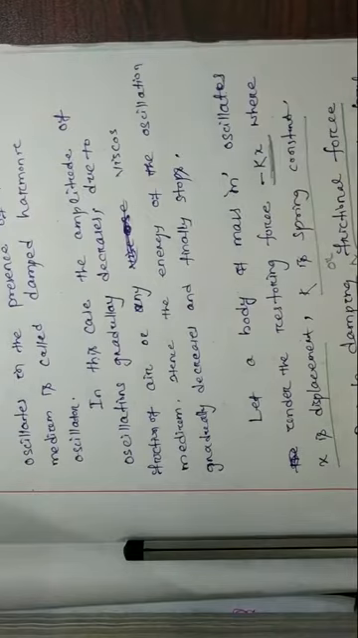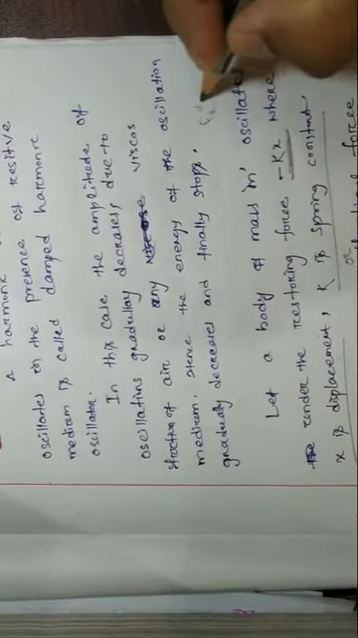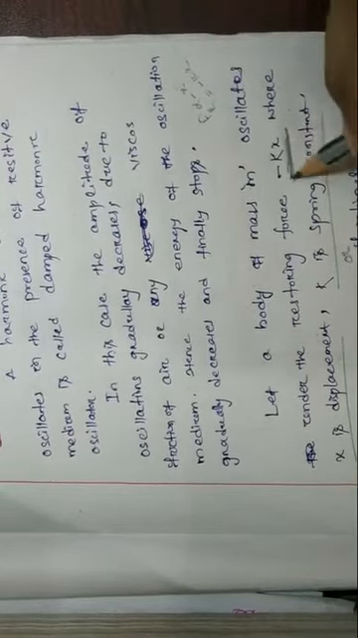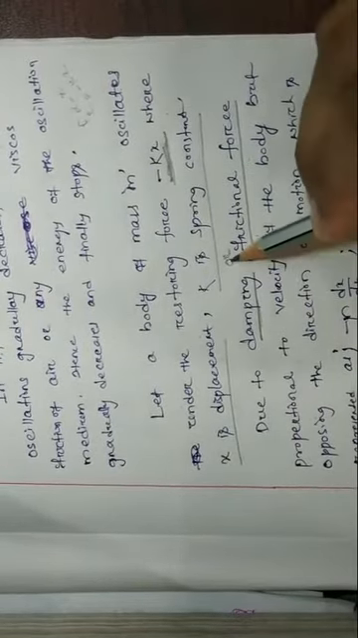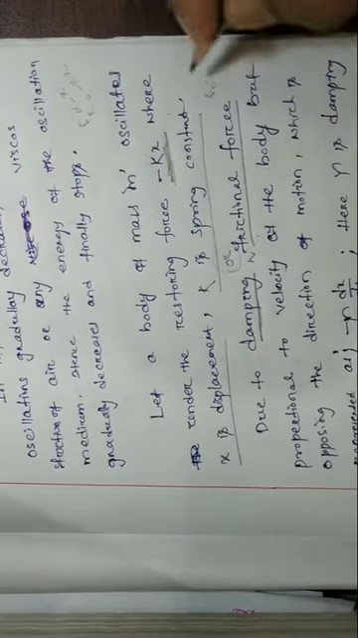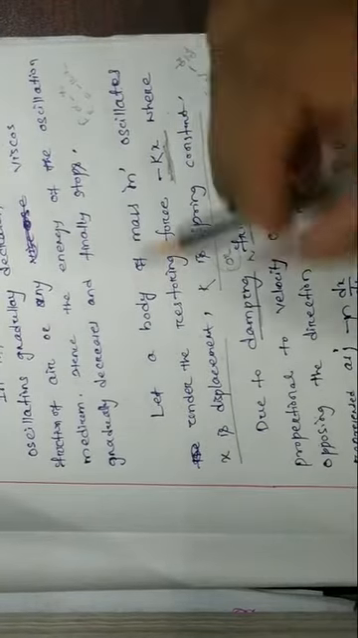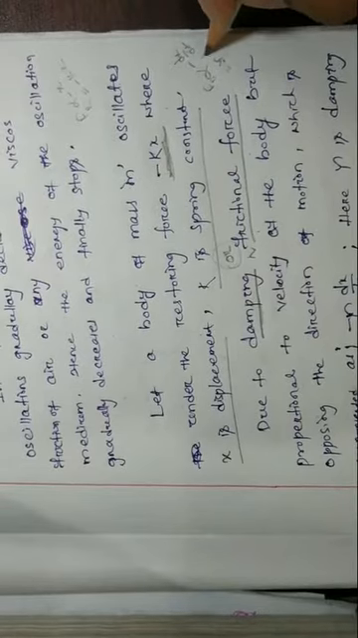So as I discussed, the restoring force Fr is proportional to minus the displacement x. This is equal to minus kx. The restoring force is minus kx, and the damping or frictional force Fd will be proportional to minus dx by dt, which is the velocity of this oscillation. So Fd is equal to some constant, minus gamma dx by dt.